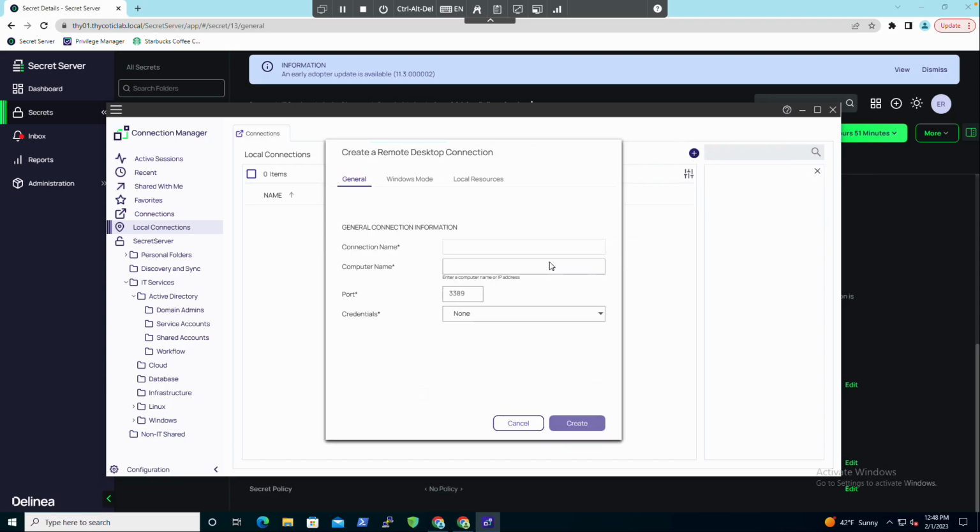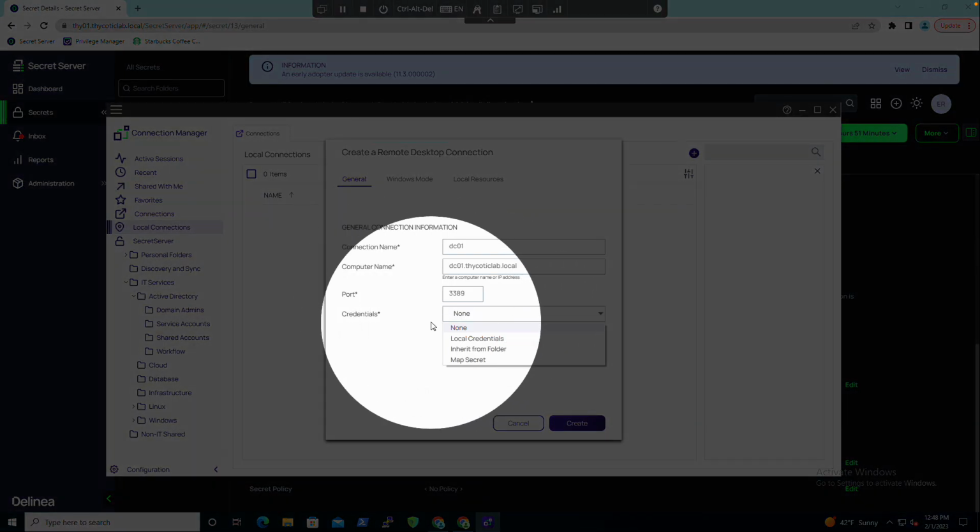So I'm going to make a new one here. I'm going to call this one my domain controller. So I'm going to type in DC01, and the same thing here, DC01. I'm going to put my domain name here. And then the important part here is the credentials.